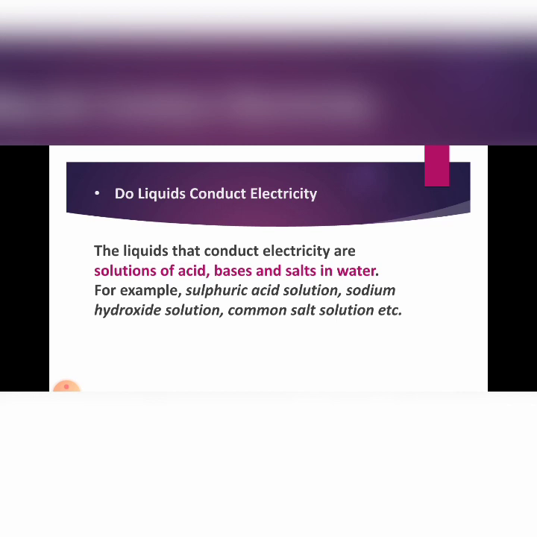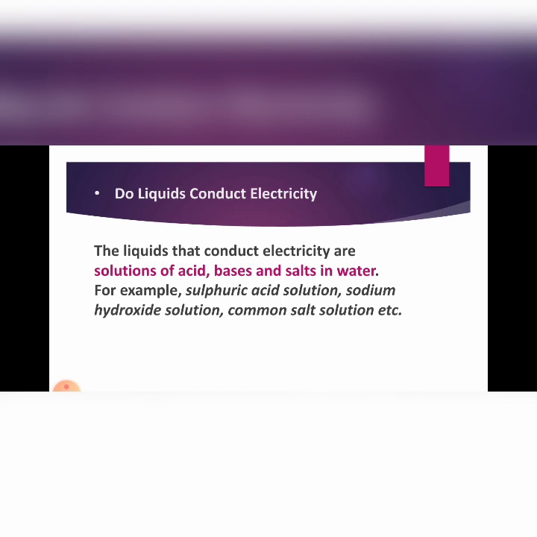But do you know that liquids also can conduct electricity? Yes, some liquids also can conduct electricity. The liquids that conduct electricity are solutions of acids, bases and salts in water. That means when we dissolve any acid, all acids are soluble in water.